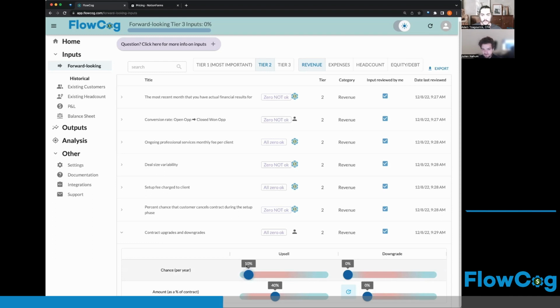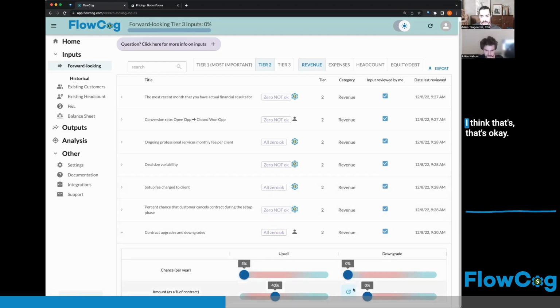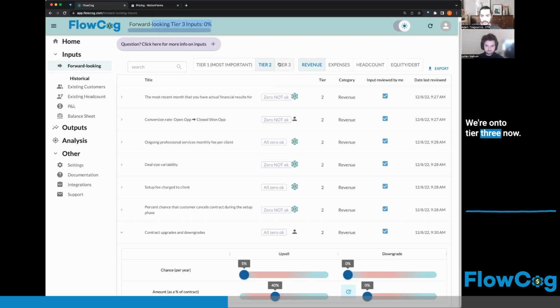Okay. Let's say that, because the percentage would be pretty low, let's leave this as a 5%. I think that's okay, and we can see what the model looks like, and then we can go back and edit it if it's a little bit too aggressive. So we've completed all the tier 2 inputs. We're on to tier 3 now.